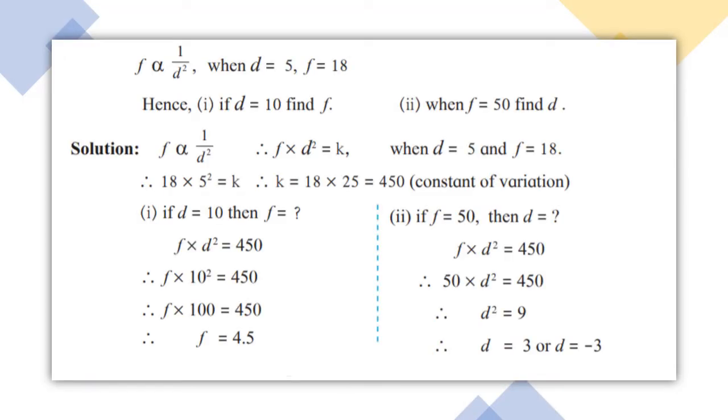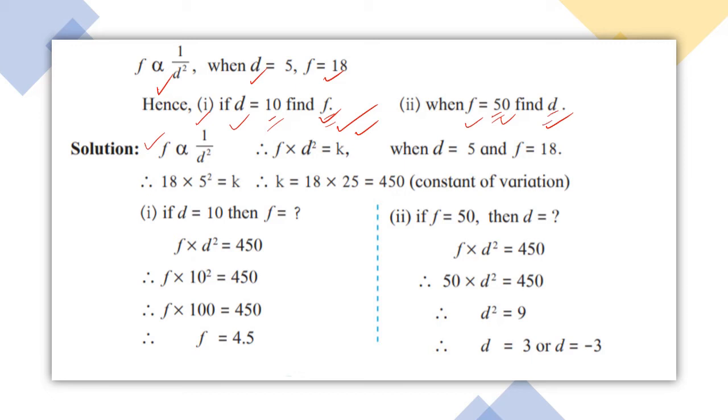Sometimes it will be a direct question. Here f is inversely proportional to d square, where d is equal to 5, f is equal to 18. Hence if d is equal to 10, what will f be? When f is equal to 50, what will d be? Why is this given in your textbook? This is given because you are not familiar with such inverse proportion and inverse dealing, so we will write it in a multiplication way. When f is inversely proportional to d square, we will say that f into d square is a constant. It is given that if d is 10, find f; if f is 50, find d.